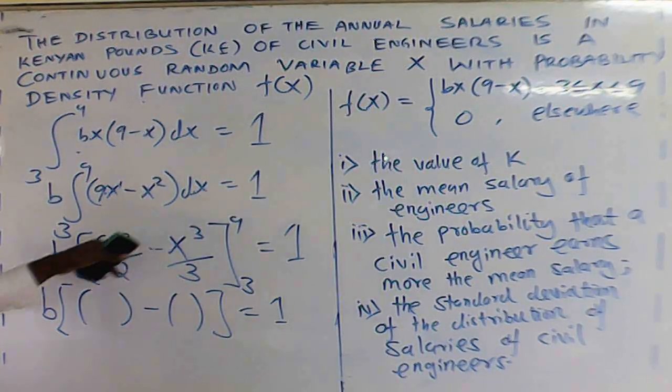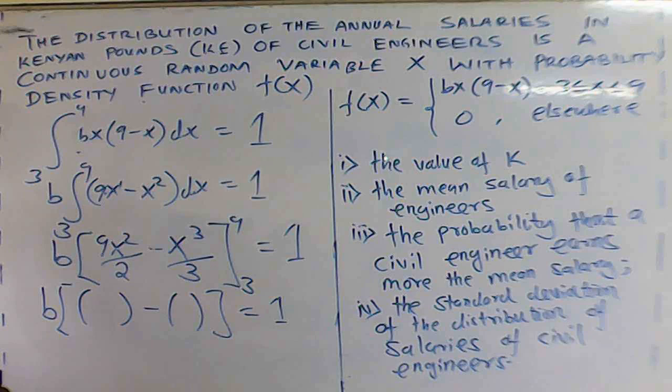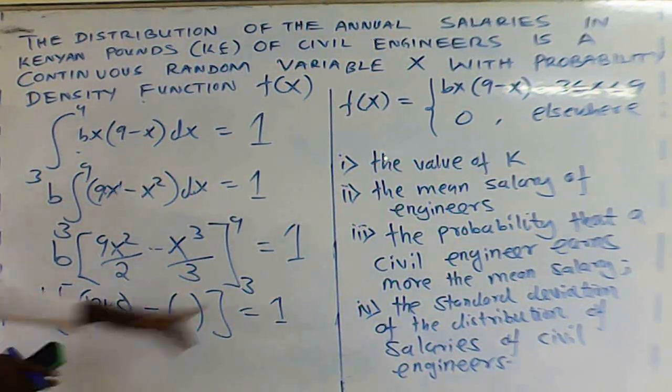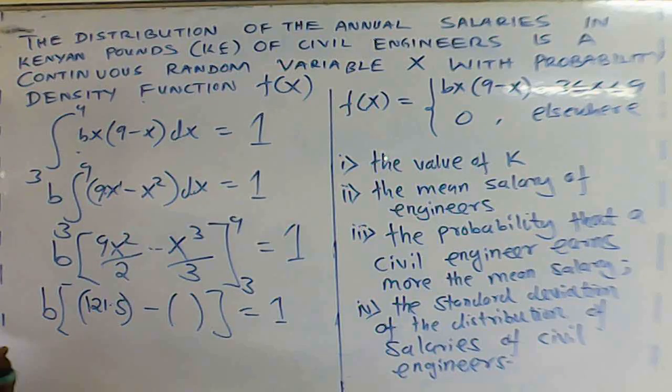If you substitute the upper limit 9, you get 121.5. And when you substitute 3, what do we get with the lower value? The lower limit, if you substitute 3, where there is x, you put 3.